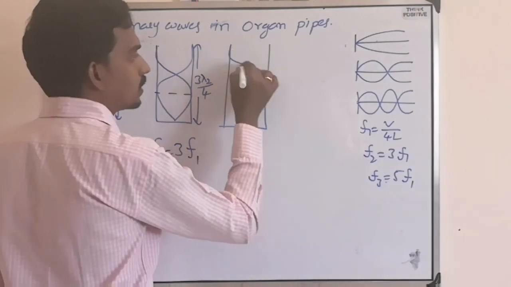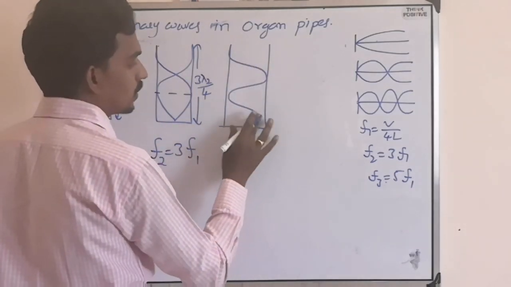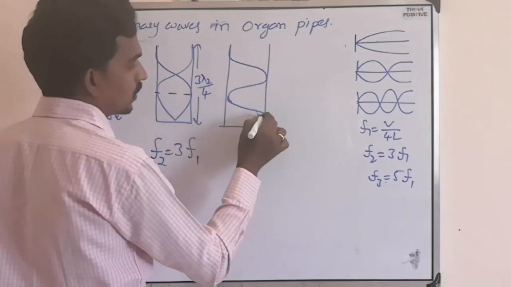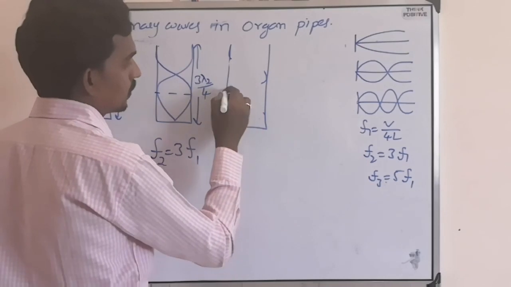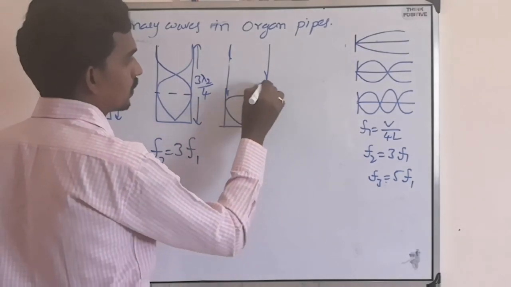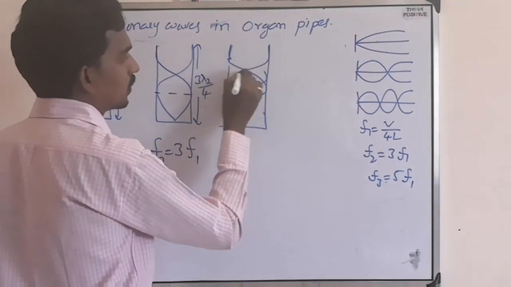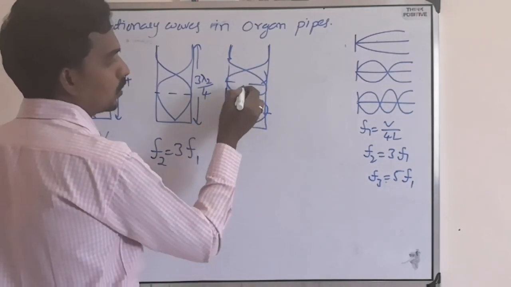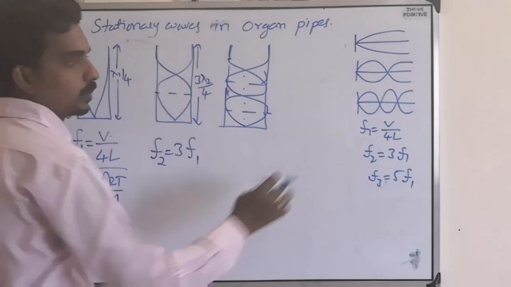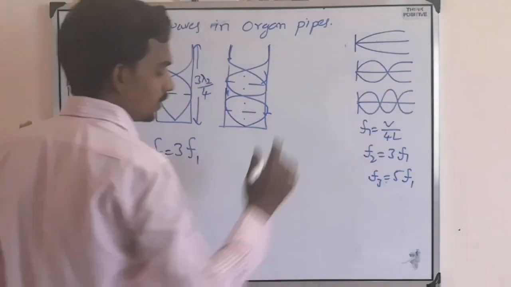Next will become like this. 1, 2, 3, 4, 5 half loops.